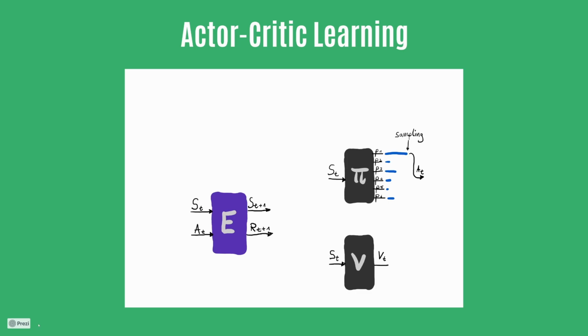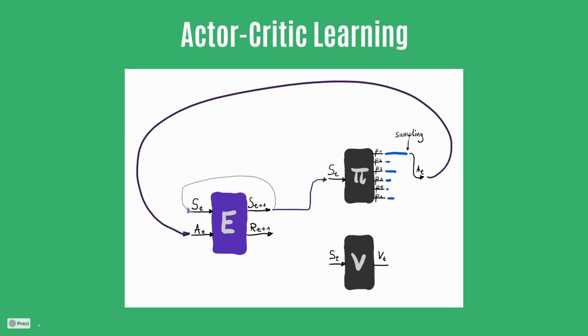Now, if we wire everything up to actually learn from the reward signal, it would look a little bit like this. The top part is just the reinforcement learning loop I already described. Now, we also feed the same state into the value function and get the value for the current state. We then use this value to improve our probability distribution. To train the value function, I just drew a green arrow, which is a huge simplification of what's actually happening.